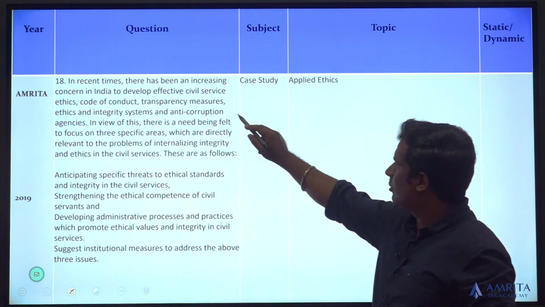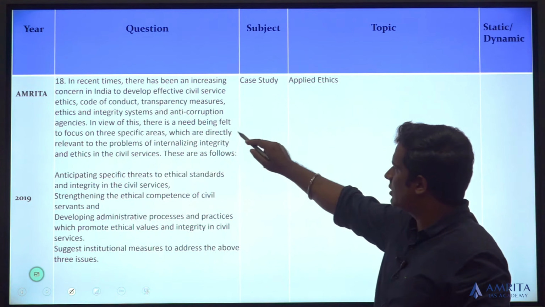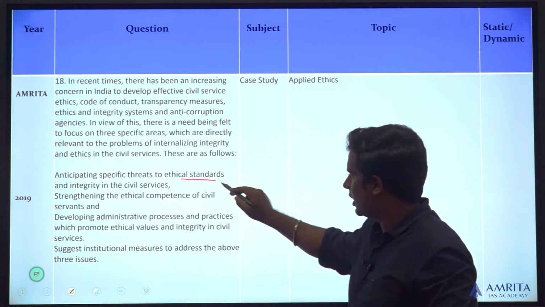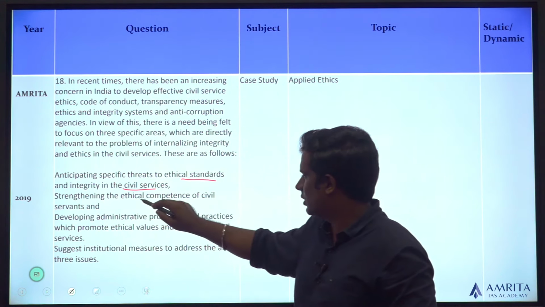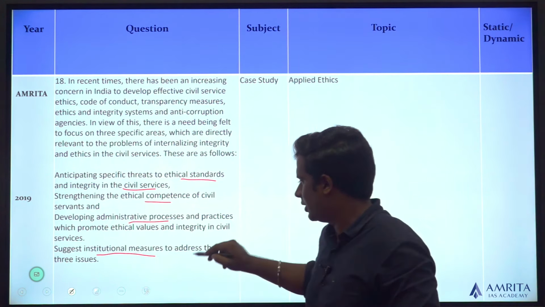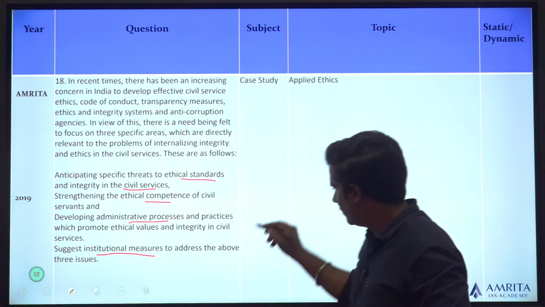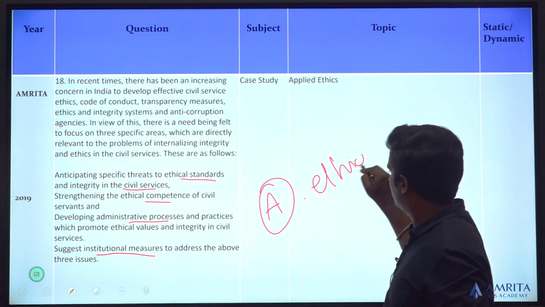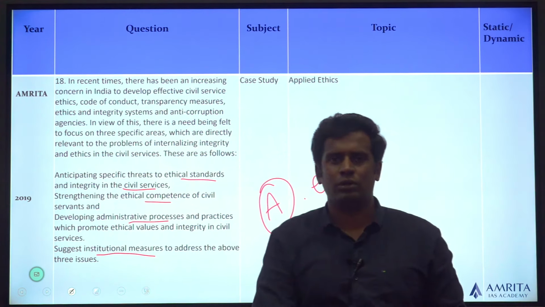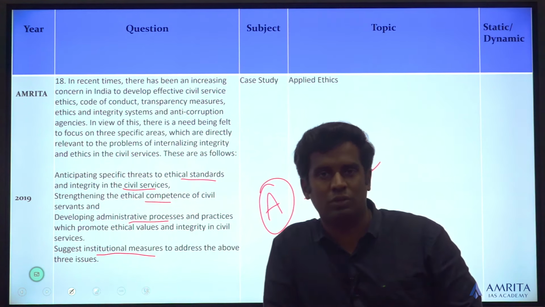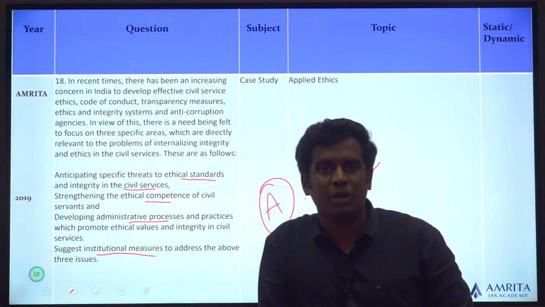There's been increasing concern to develop effective civil service codes, code of conduct, transparency, measures, ethics, integrity systems. And they've asked about what you mean by ethical standards, integrity in civil service, strengthening the ethical competence. And they want you to suggest institutional measures to address the above 3 issues. In short, they are asking about administrative ethics. 2019 was on administrative ethics, 2020 was on philosophy. The only thing left is behavioral ethics. Maybe 2021 can be on behavioral ethics.